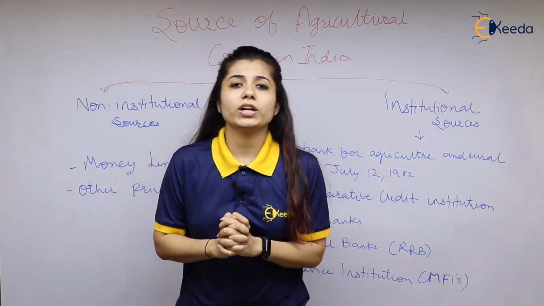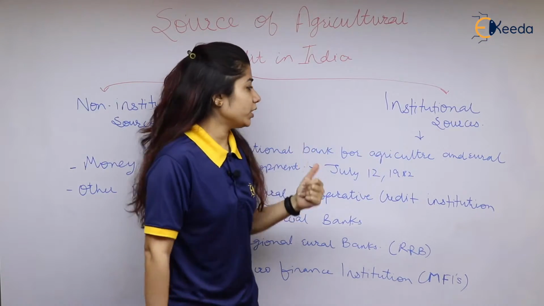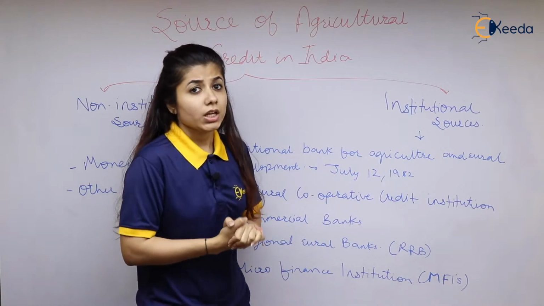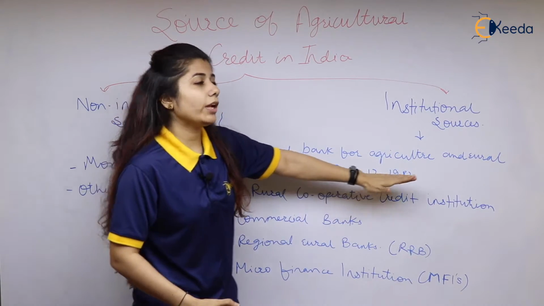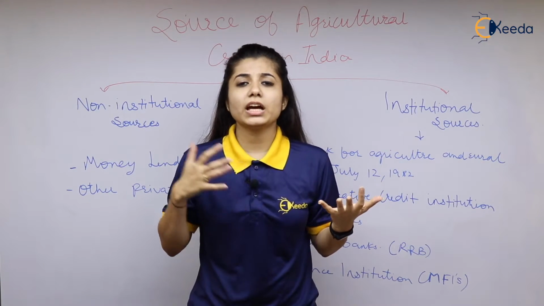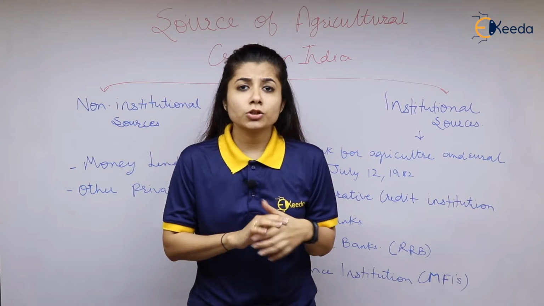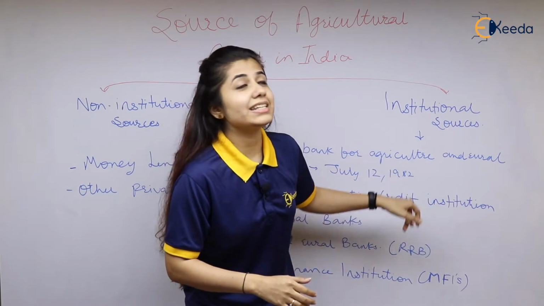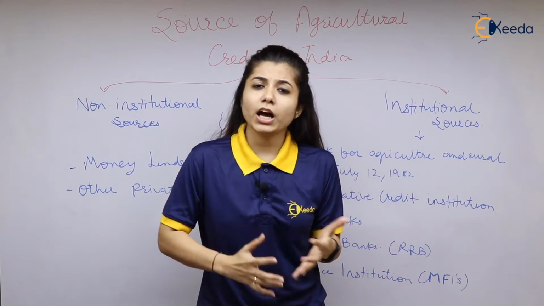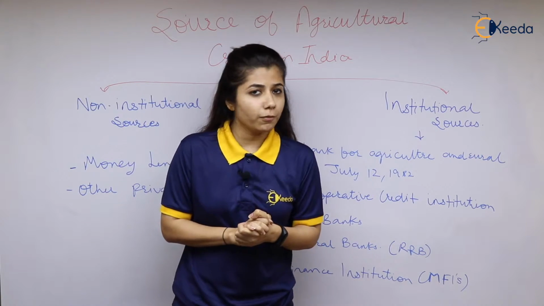Apart from that, the next one is the institutional sector. Institutional sources. The first one is NABARD, the National Bank for Agriculture and Rural Development. This bank was started on July 12, 1982. It was started by the Government of India and the Reserve Bank of India by contributing 50-50%. The total paid up capital in 1982 was 100 crores, with 50 crores given by each of them. But later on, in 2018, it became completely owned by the Government of India.